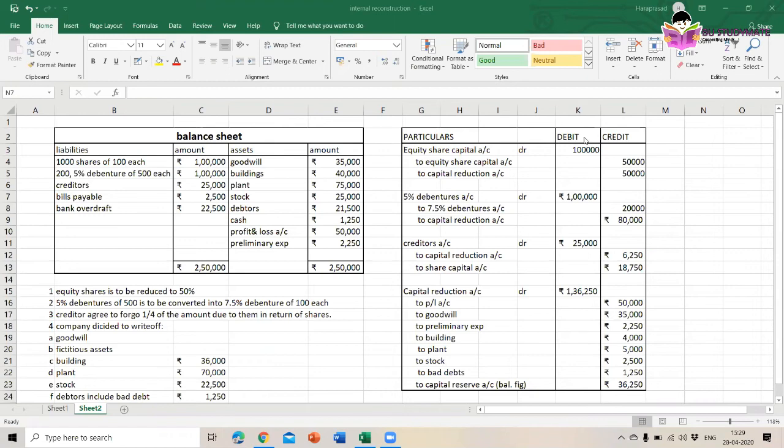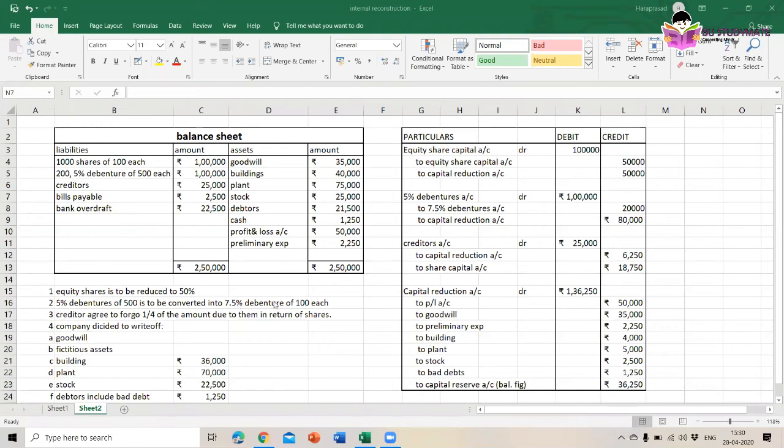What I was trying to explain is, this is the balance sheet and this is the adjustment they have given in the question, and we need to reduce because the second journal entry says 5% debenture of rupees 500 is to be converted into 7.5% debenture of rupees 100 each. It means the 5% debenture of rupees 500 is to be reduced to 100 rupees.